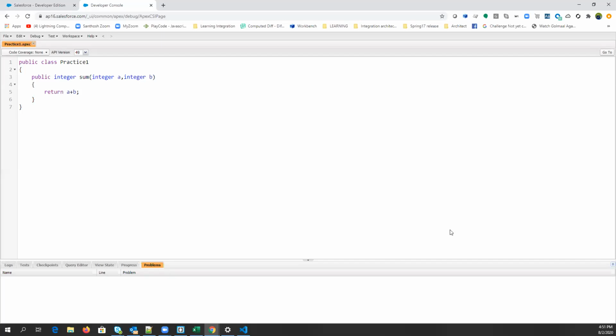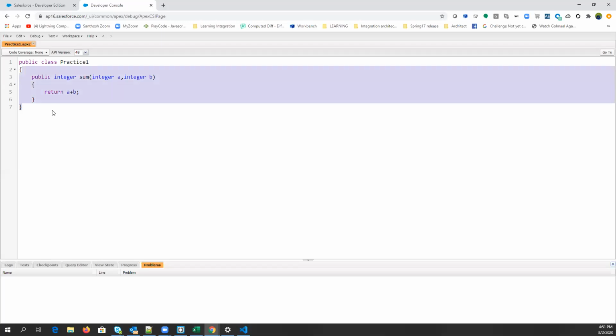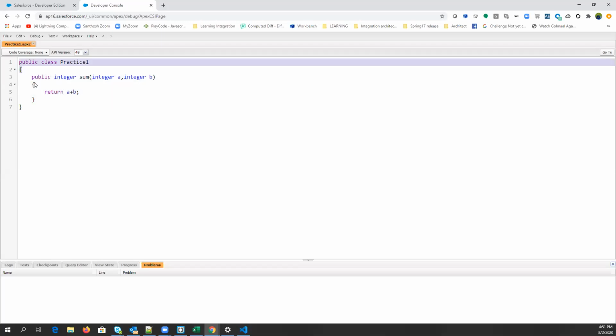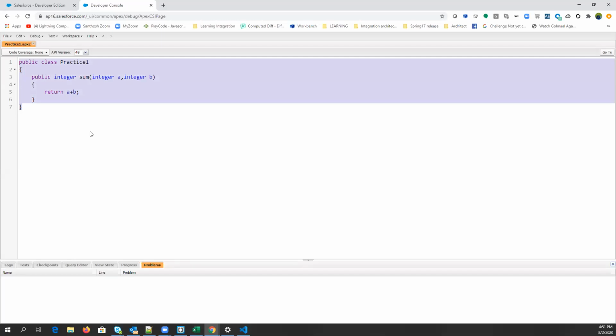Okay, so let's create a constructor. You can see we are not having any constructor here. We are not having any method with the same name as the class name, right? Am I right, guys? Then what is happening? By default, if you are not writing any constructor in your class, then you will get a constructor directly from the compiler. So at runtime you will get a constructor and that constructor will be like this only.